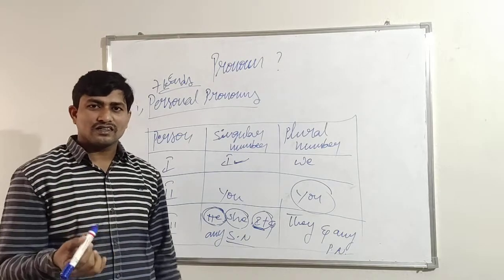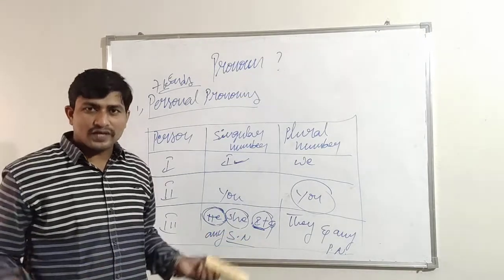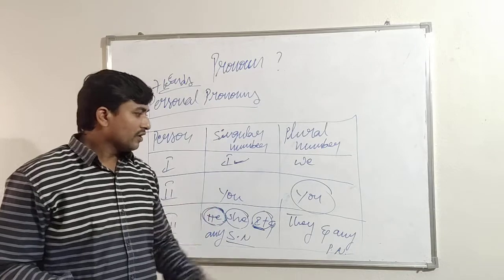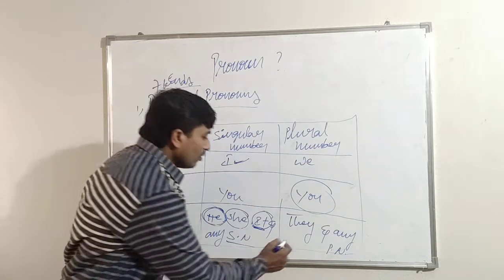So here pen is singular. This duster is mine. This board is mine. This house is mine. Do you understand? So that is called any singular. That is all singular, not plural. And come to plural, third person plural number: they.